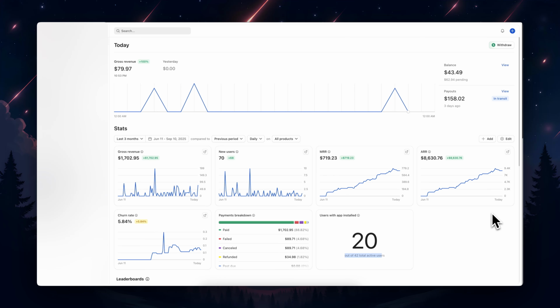SaaS for me is something that I enjoy building. There's so many use cases. It's just the marketing is kind of the slow part right now for this. I'm just trying different things. Maybe some of you guys have seen some of my dashboards where I made 80K, 90K on a SaaS product. And I'm just trying my best here.